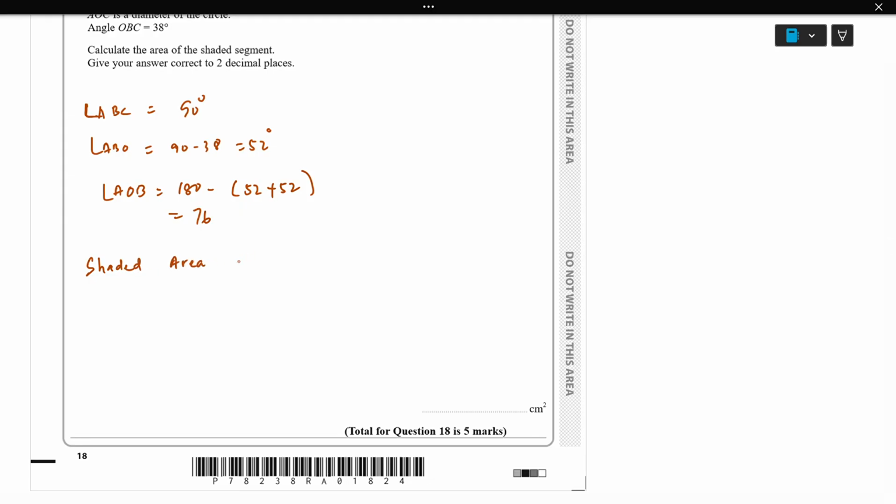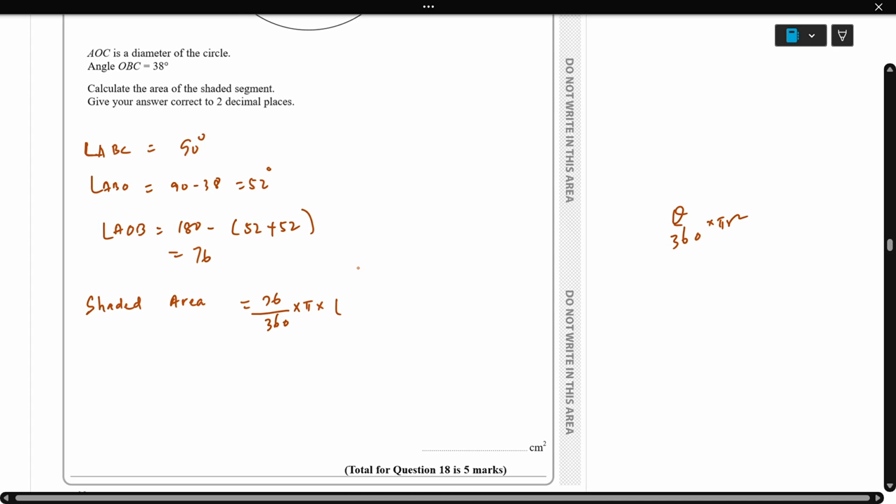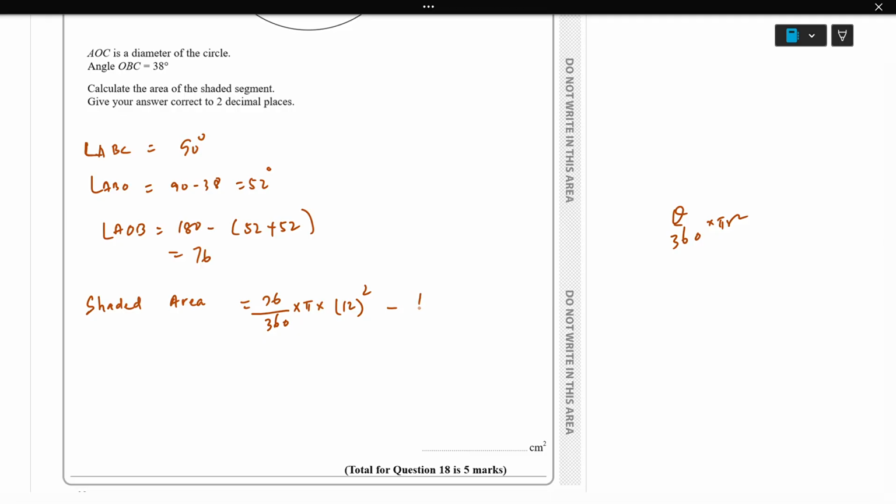Shaded area equals first the area of the sector, which is theta over 360 times pi r squared. Theta here is 76, the angle, so 76 over 360 times pi times 12 squared, minus the area of the triangle, which is half ab sine C. A and b are both the radius, 12, so half times 12 times 12 times sine 76.